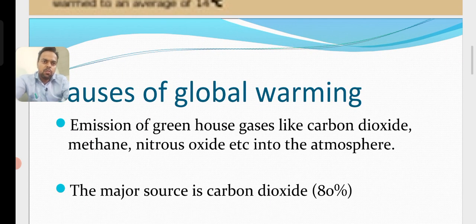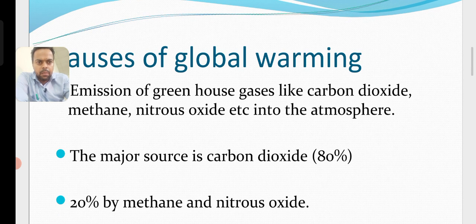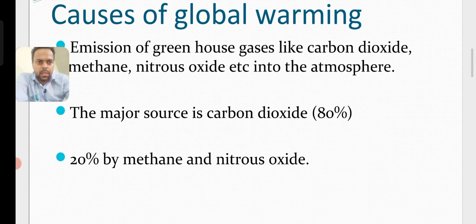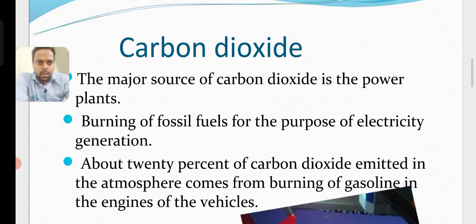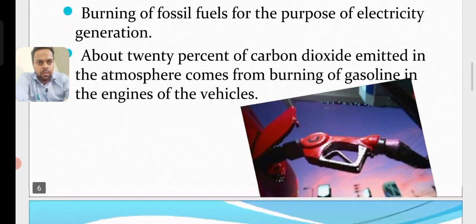What are the causes of global warming? The emission of greenhouse gases like carbon dioxide, methane, nitrous oxide, etc. in the atmosphere. Carbon dioxide is the major gas responsible for global warming, and 20% is by methane and nitrous oxide. Carbon dioxide comes mainly from power plants and the burning of fossil fuel for electricity generation, and 20% of carbon dioxide emitted in the atmosphere comes from burning of gasoline in the engines of vehicles.